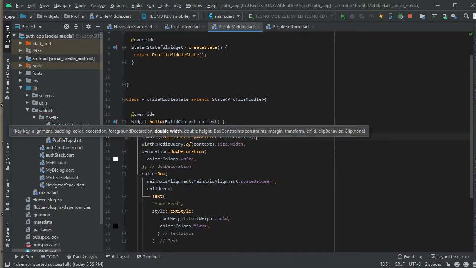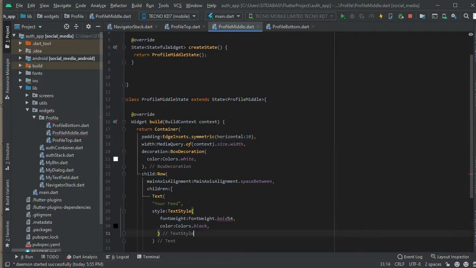So the horizontal padding is gonna be 10. So I'm gonna use 10 for the horizontal padding, if you notice here, and that is cool. The row has a main axis alignment, space between. So going back to the row, now this is it. You see there your feed. This is how it looks like.